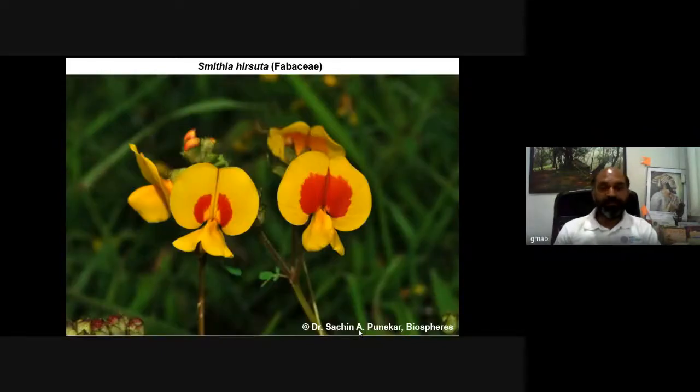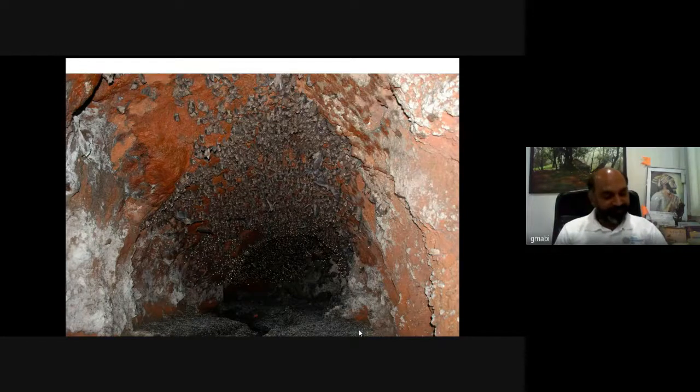This is called Smithia hirsuta. Yeah, this is very fascinating. This is a robber's cave in the Western Ghats, and it is a composite bat colony. There are three different bat species which reside together: Rhinolophus lichtensteini and two different species of Myotis, that is insectivorous bats. Rhinolophus lichtensteini is the dominant bat species in the robber's cave.